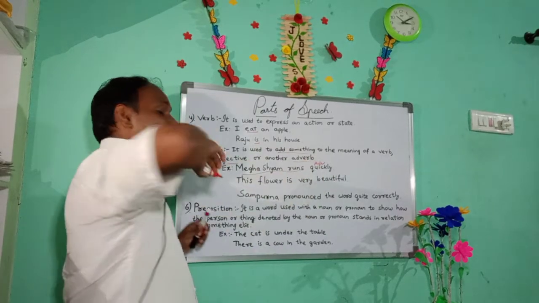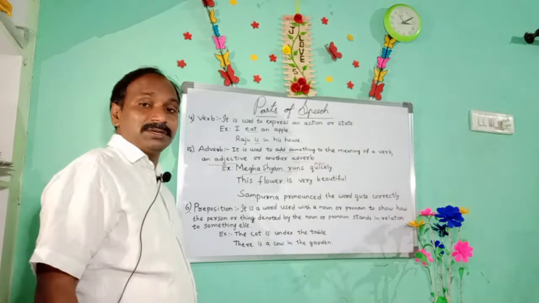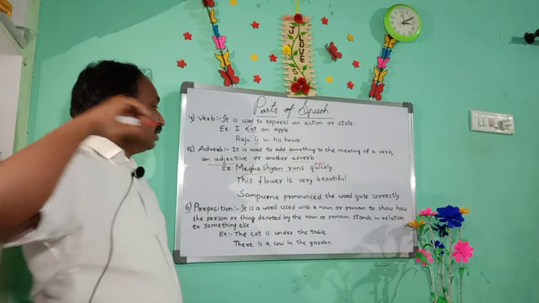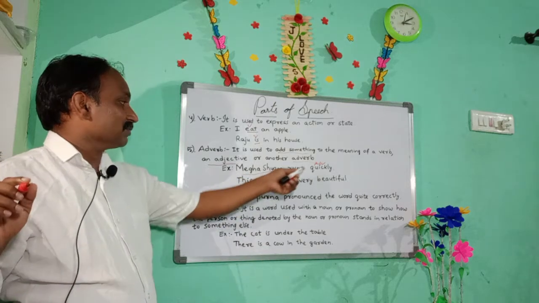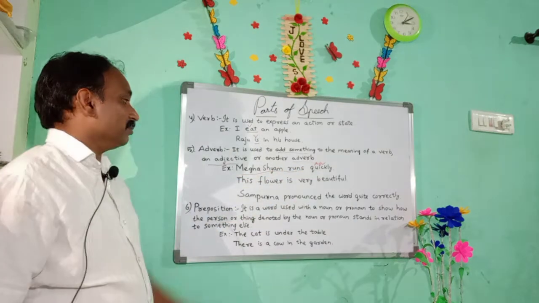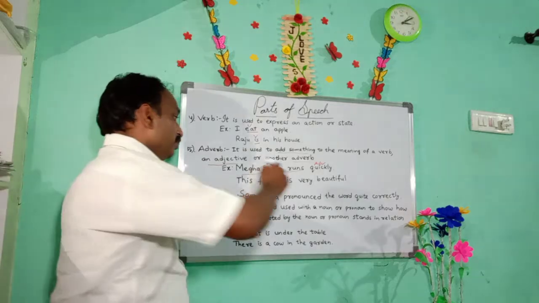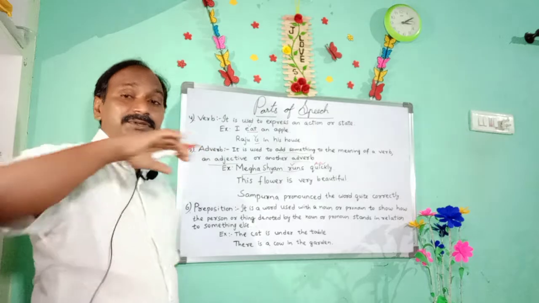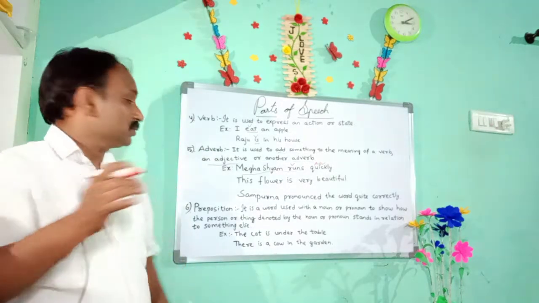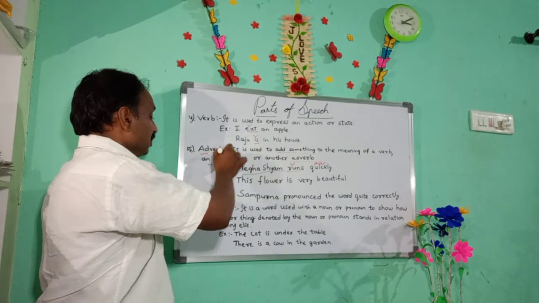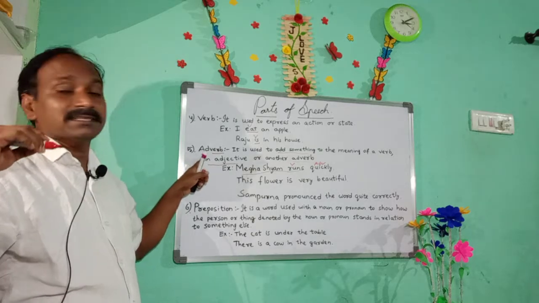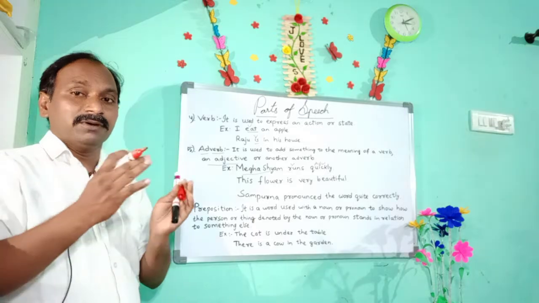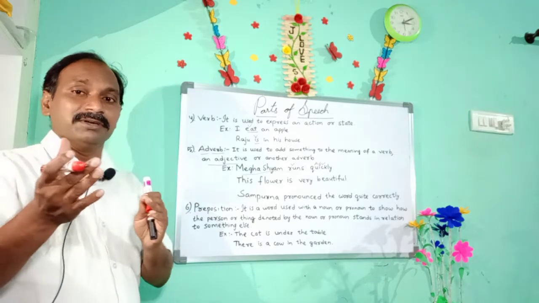Adverb. I just write ADV in short form so that you can understand it. Here it is a verb. These are verbs. Now, Meghasham runs quickly. In that sentence, quickly is the adverb, and this is a verb. So we use adverbs along with the verb, adding something to the verb, before or after.